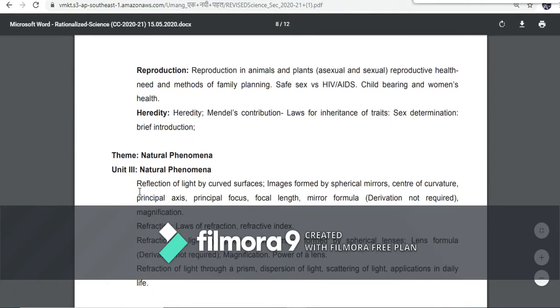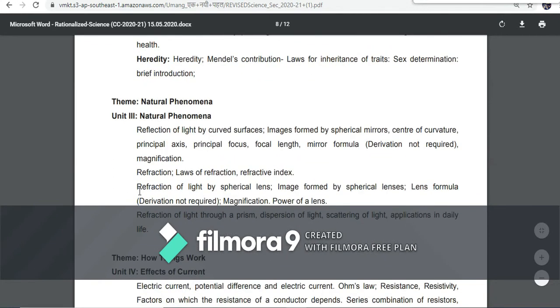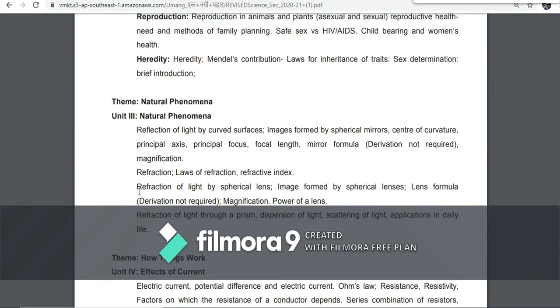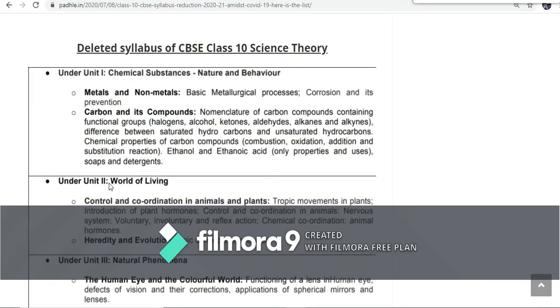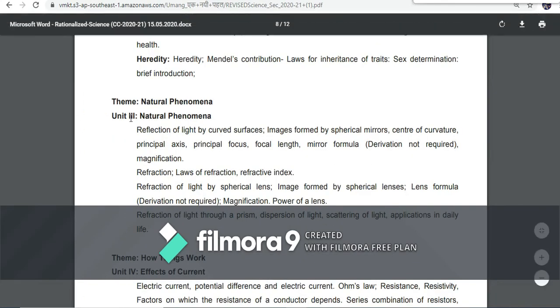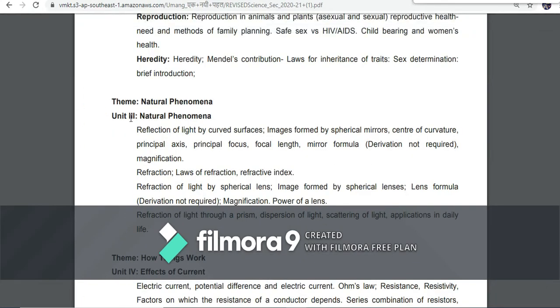Now moving on to unit 3, natural phenomena. In this, we are having 2 chapters. One is light and another is human eye. There are no changes in light, but there are changes in human eye. In this, functioning of lens in human eye, defects of vision and their correction, application of spherical mirror and lenses. These topics are removed. Now we are only left with refraction of light through a prism, dispersion of light, scattering of light, applications in daily life.